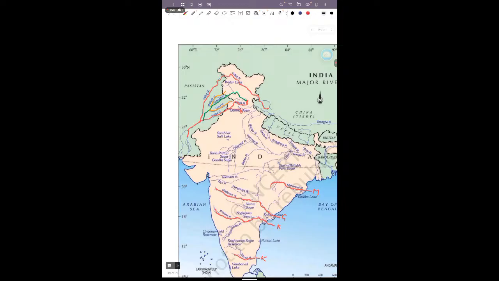And here you can see the Ganga river system. This is the Bhagirathi, and this is the Alaknanda.